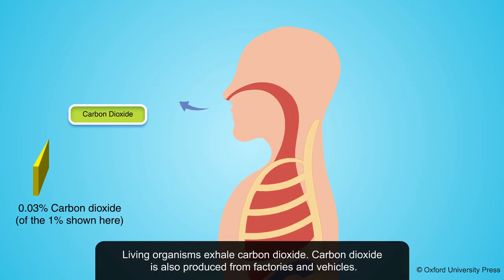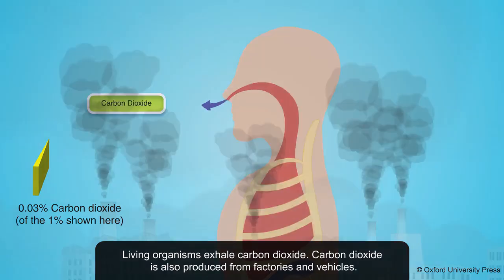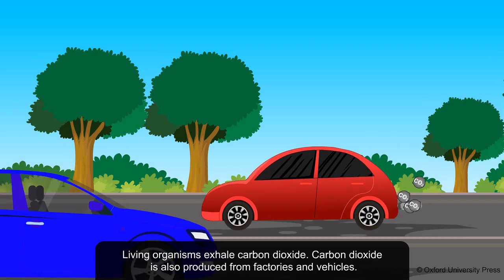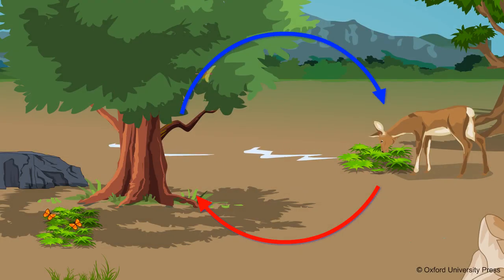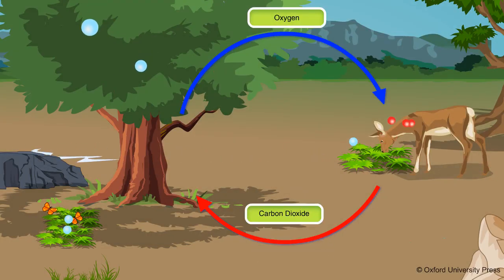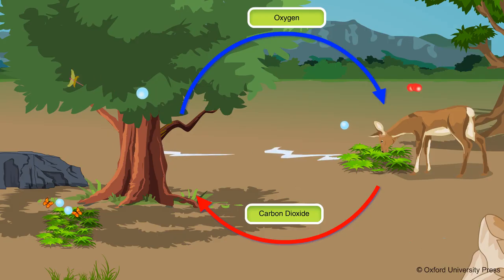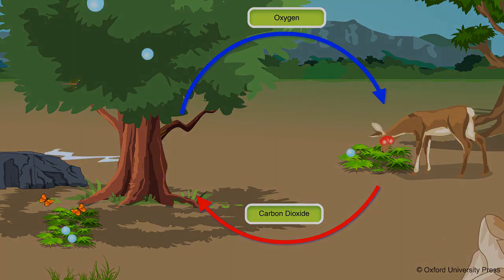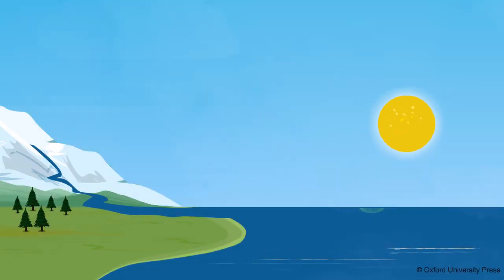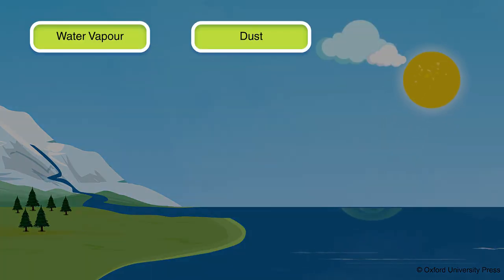Living organisms exhale carbon dioxide. Carbon dioxide is also produced from factories and vehicles. The balance of carbon dioxide in atmosphere is maintained by green plants that use this gas during photosynthesis. Air also contains a certain amount of water vapor, dust and smoke.